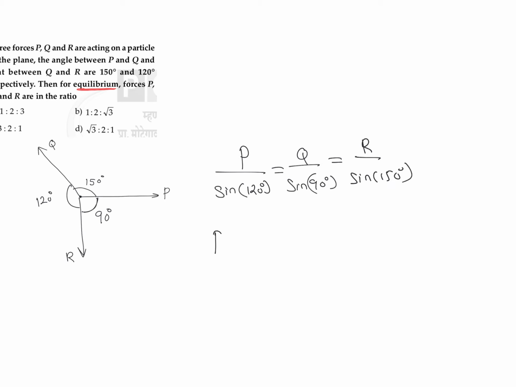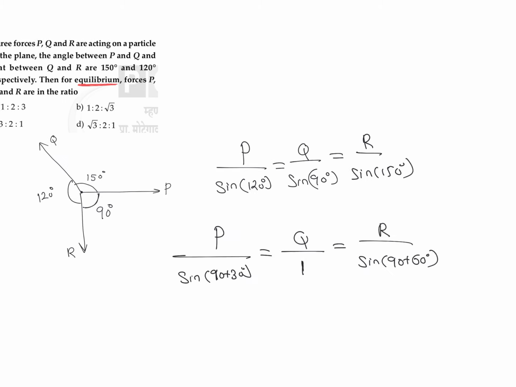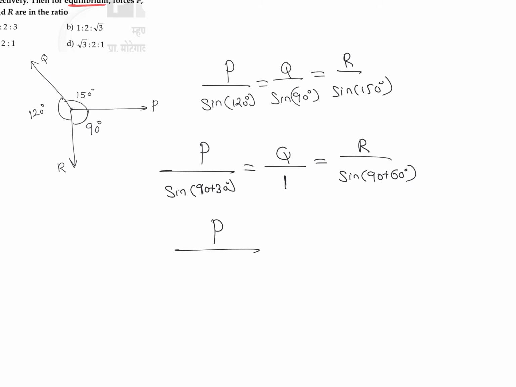So further we can write P divided by sine 120, which can be written as sine of 90 plus 30 degrees, equal to Q divided by sine 90, which is 1, equal to R divided by sine 150, which can be written as sine of 90 plus 60 degrees. And we know that sine of 90 plus 30 is cos 30, so we can write P divided by cos 30 degrees equal to Q divided by 1, or Q, equal to R divided by sine of 90 plus 60, which is cos 60.